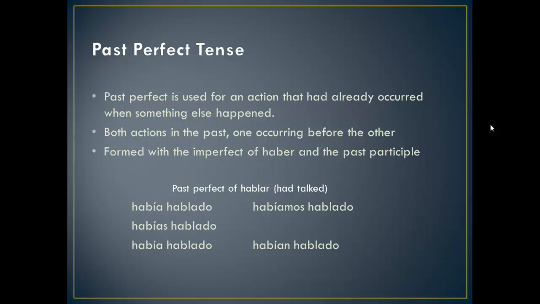All right? And hand in hand with that is the past perfect tense. The past perfect tense is used for an action that had already occurred when something else happened. Okay? So you're going to use these when we have two actions that occurred in the past. One occurs before the other. Okay? And this is also with haber and the past participle, but this time we're going to use the imperfect of haber. Okay? So you have había hablado, habías hablado, había hablado, habíamos hablado, y habían hablado.